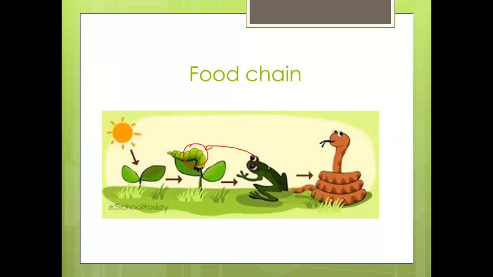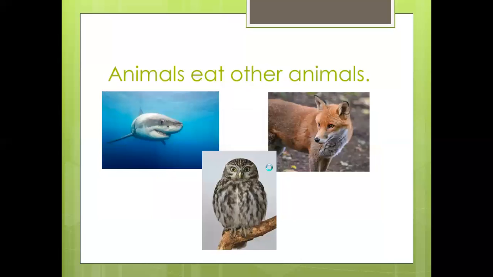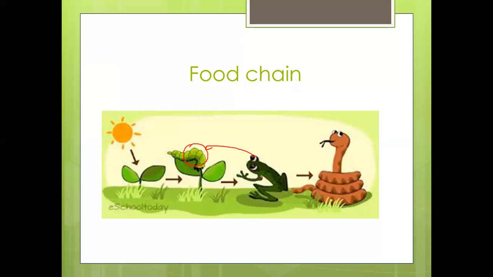After eating the caterpillar, which animal eats the frog? Yes, the snake eats the frog. So this is a food chain. What do we mean by food chain?